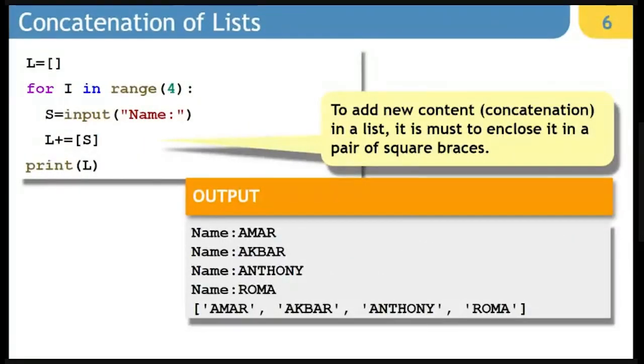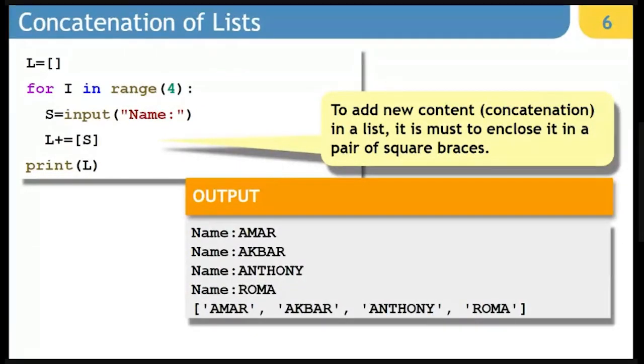Concatenation of lists. Now, in case of list, you don't have that kind of issue which was there in case of tuple. Basically, all the values which are directly assigned are by default a tuple, whether round brackets are there or not. If you have a group of values, they'll be treated as a tuple. So a = 1, 2, 3 is a tuple. Whereas for a list, it is essential for you to put square brackets around it.